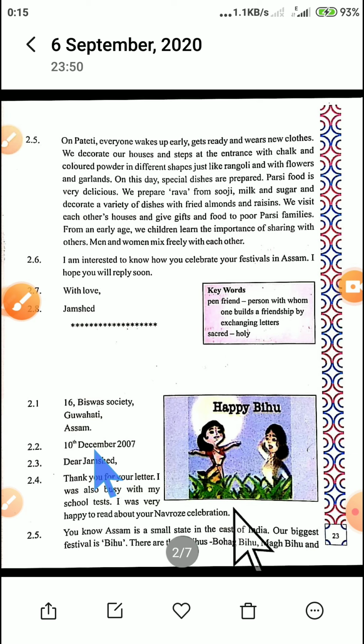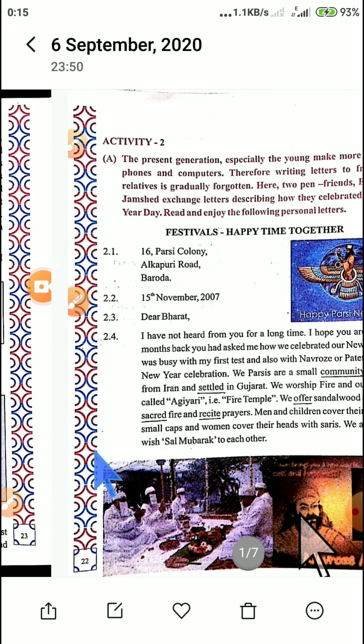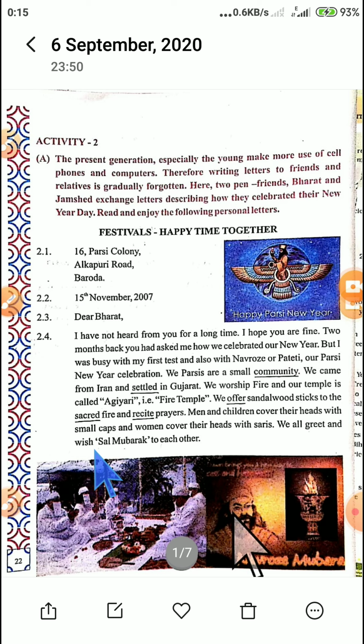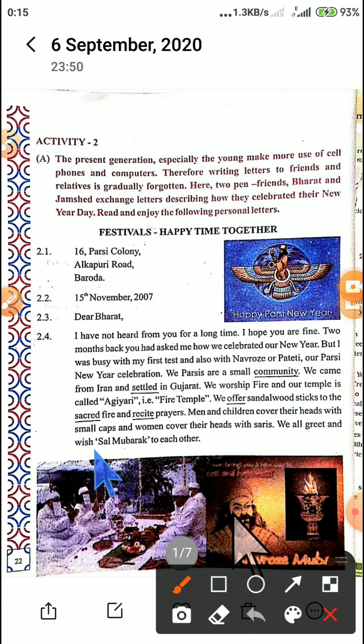The first part answer is D, right? And the answer is 2.1 and 2.2. Let's begin with the first part, students. I'll just point out the heading, right students? 2.1 and 2.2. See this part.